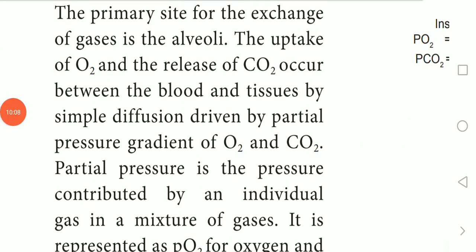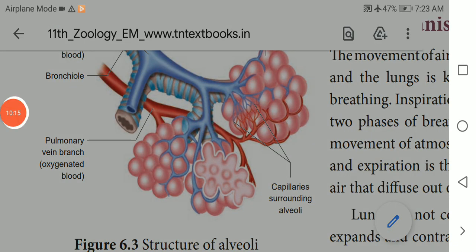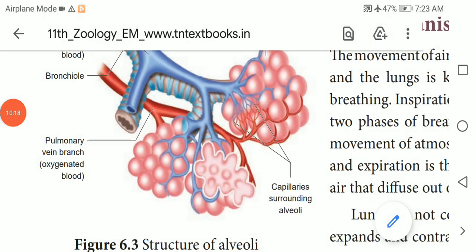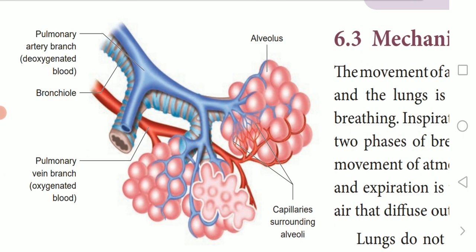Here, I'll show you the picture. This is the structure of alveoli. Can you all see here? So this alveoli is the primary site for the exchange of gases.